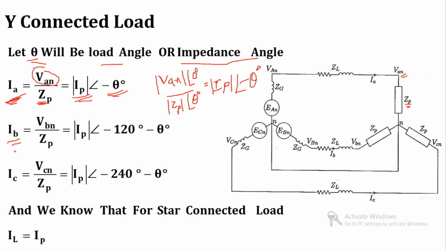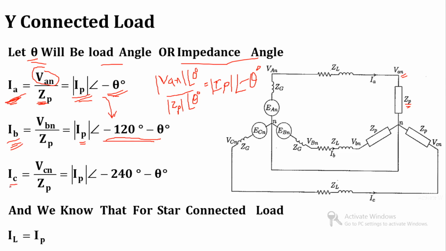If I want to find out the phase current B, then that phase current B is equal to phase B voltage divided by phase B impedance, and this is equal to mod IP. Now we can write directly. If it is at an angle minus theta degree, then phase B current will be 120 degree shifted from minus theta degree. So that angle is equal to minus 120 minus theta degree.